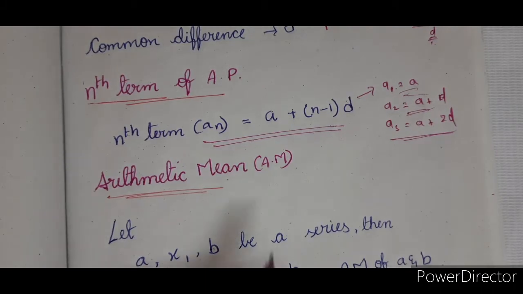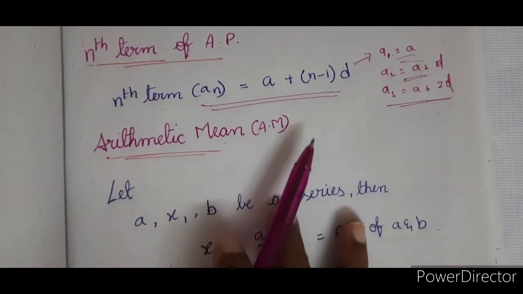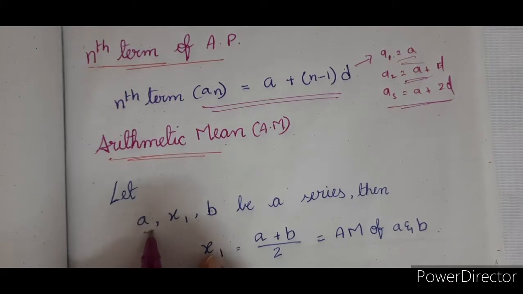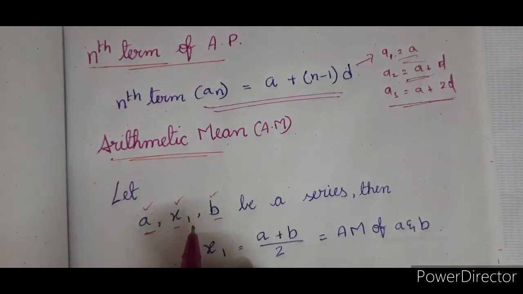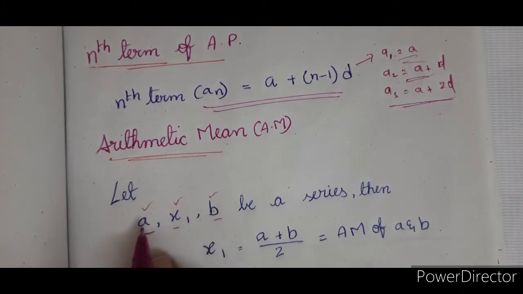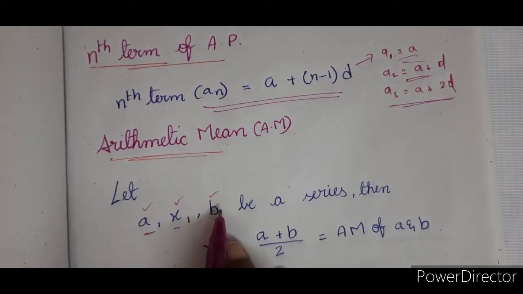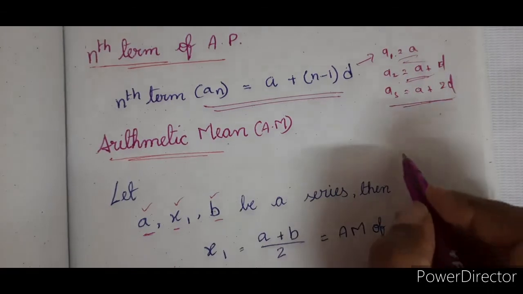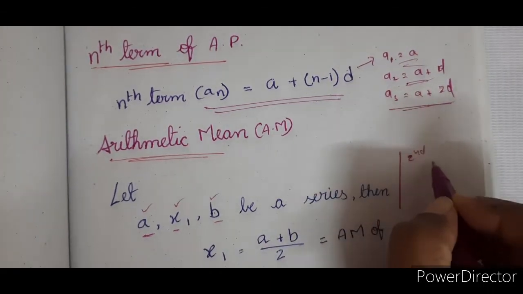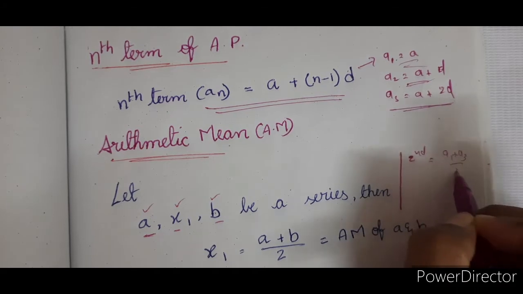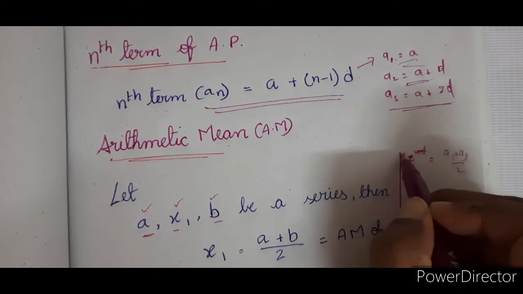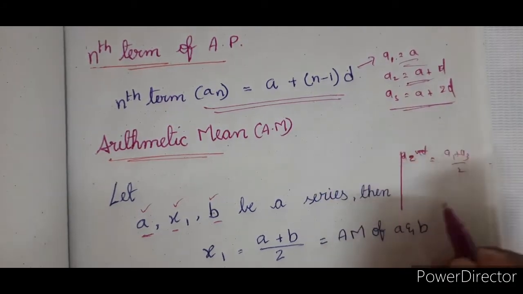Now, the other one is arithmetic mean. When you have a series like A, X, B, that means first term, second term, third term, then the second term is the mean of the first and third terms. So A2 is equal to (A1 plus A3) by 2.